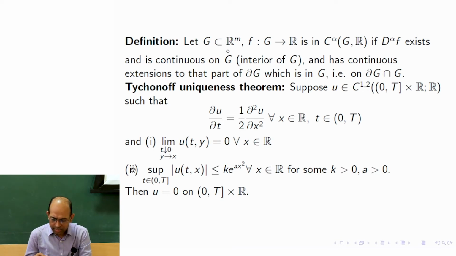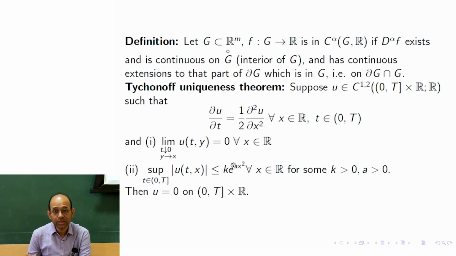And the second point is that we also require that u has some bound on its growth. That growth is e to the power a x squared, so it has an upper bound of growth which is independent of t, correct? So take the supremum over all t between 0 and capital T. Then this whole thing becomes a function of x, and we require that this function is dominated by K times e to the power a x squared. We understand that e to the power a x squared grows very fast, because it is exponential growth, but we are requiring that u is lower than that.